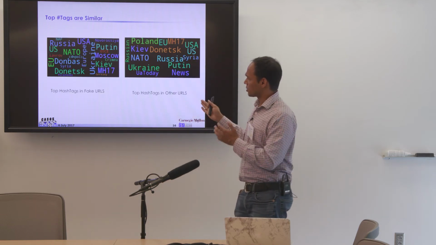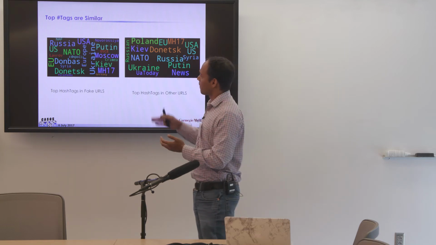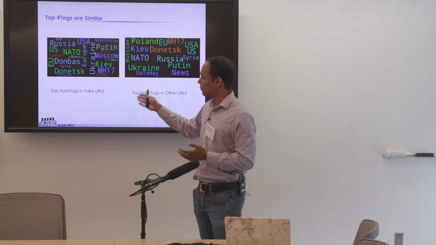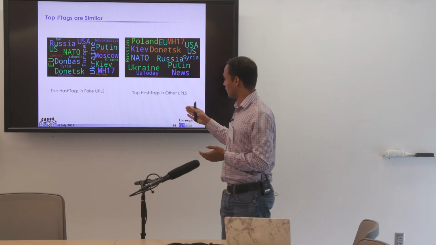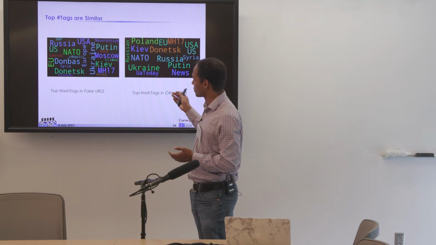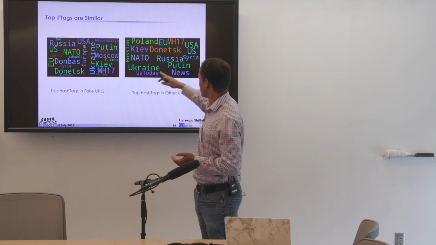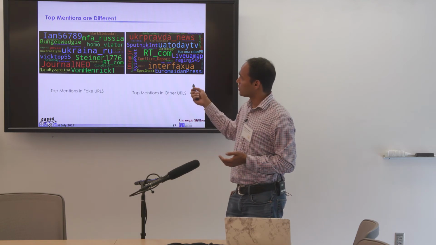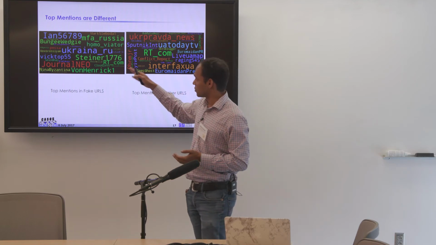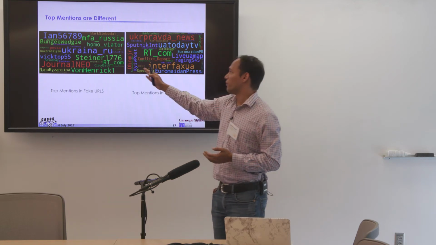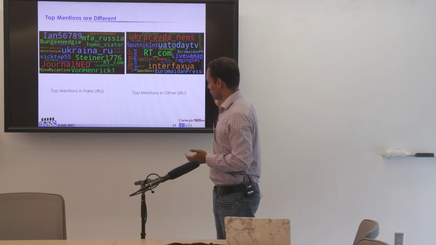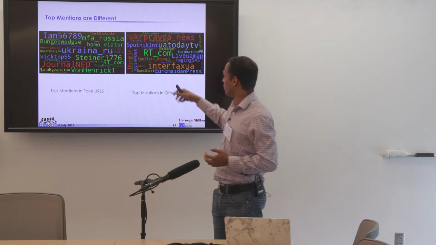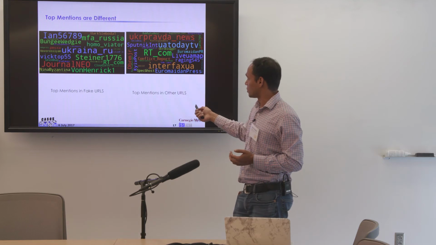Moving next, we'll highlight the top hashtags again. We found that the top hashtags were very similar for those spreading fake news and those spreading non-fake news. Like we got Donbass there, we got Russia and NATO there. Coming to top mentions, we got it very different. The mentions in the fake news were very different from mentions in the non-fake news, and that's because this community is probably very different from the community that's spreading general news.